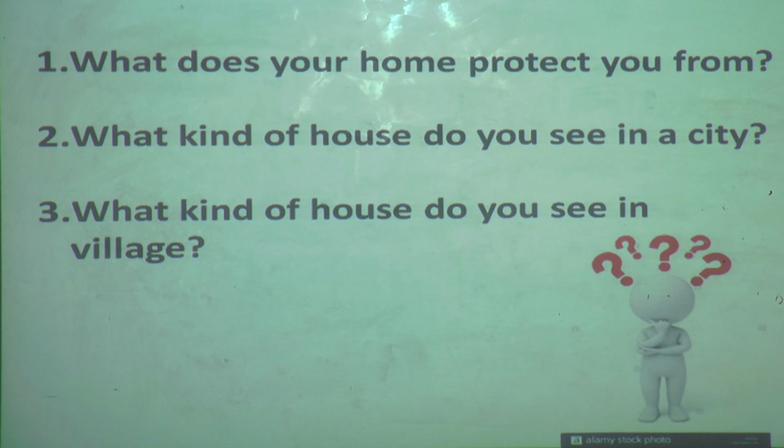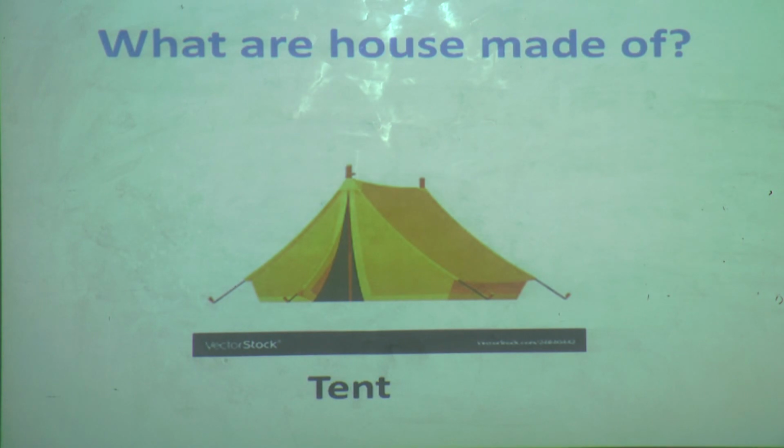Okay. The third question, what kind of house do you see in a village? Yes, just now I have shown you the picture. Tell me. Yes, it is a kacha house. It is also known as a hut. Okay. Now we'll move to the next point. Now we will see what the houses are made up of, one by one.